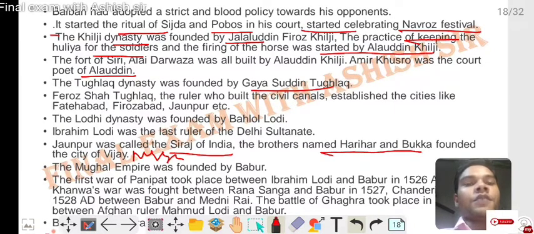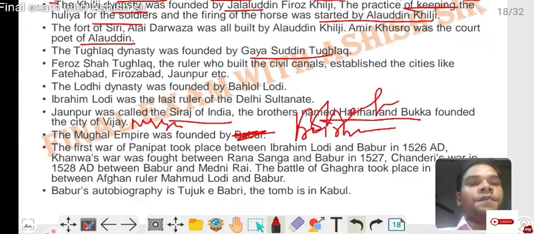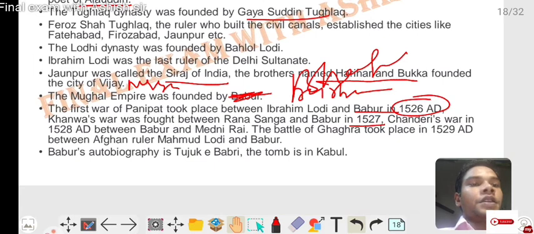The Mughal Empire was founded by Babur. The first battle of Panipat took place between Ibrahim Lodi and Babur in 1526 AD. The Battle of Khanwa was fought between Rana Sanga and Babur in 1527. The Battle of Chanderi was fought in 1528 AD between Babur and Medini Rai.